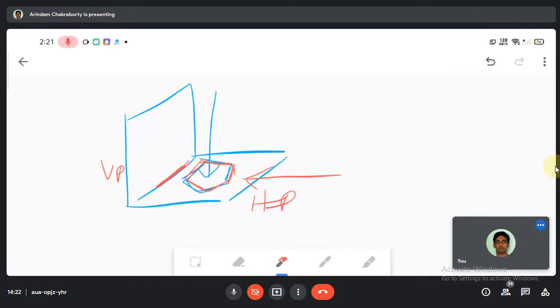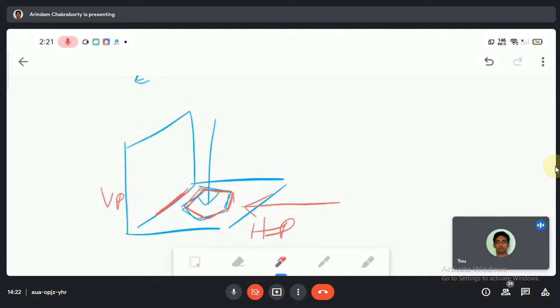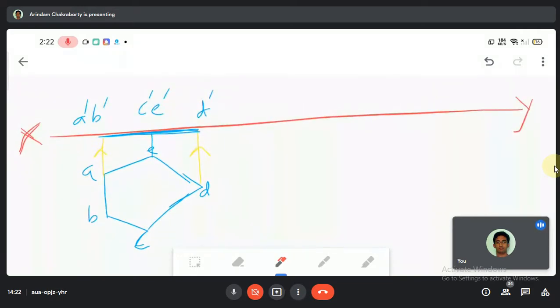So after projecting on this one, since the projection is over there, it is giving a projection like this. So I just drew this part over here. Am I clear? Now here comes the magic.